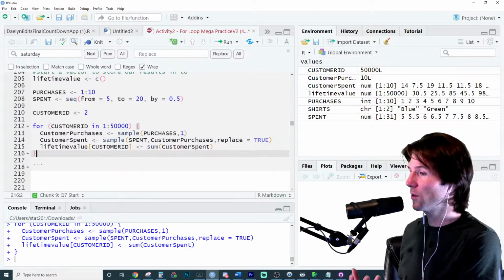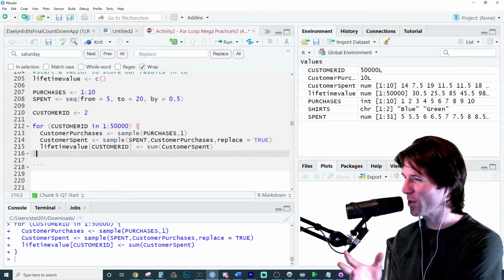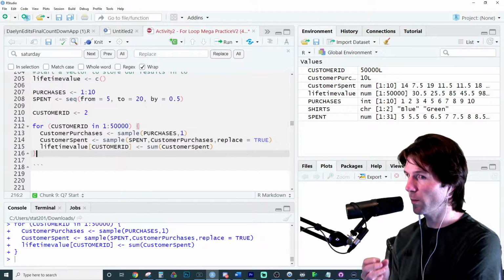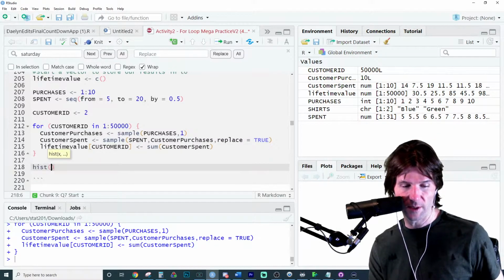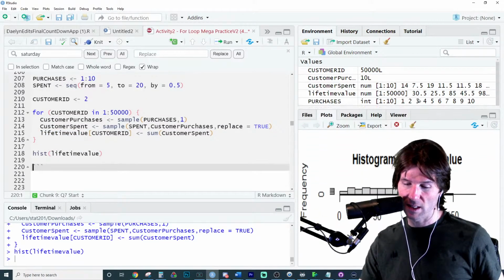But once you know solves for stuff, you see it. But don't worry about being able to know the solve for everything. Worry about the process. That's my advice to everybody here: worry about the process. Now we can just make the histogram of it, of not customer ID, of lifetime value. Worry about the process. And let me state this.